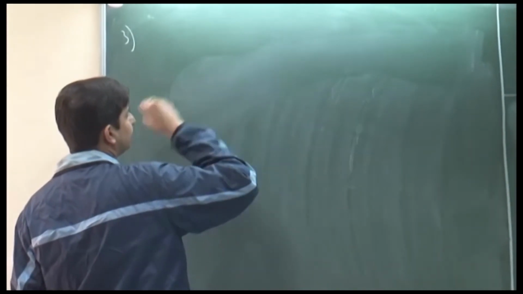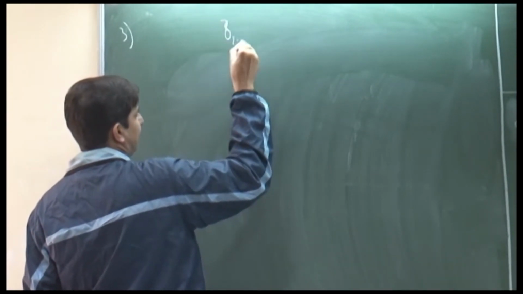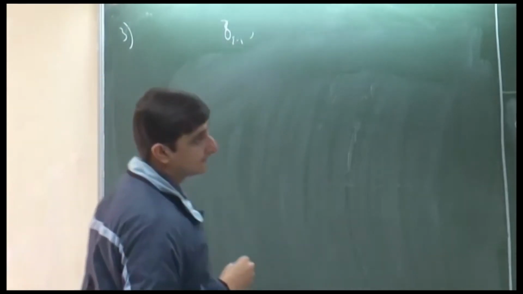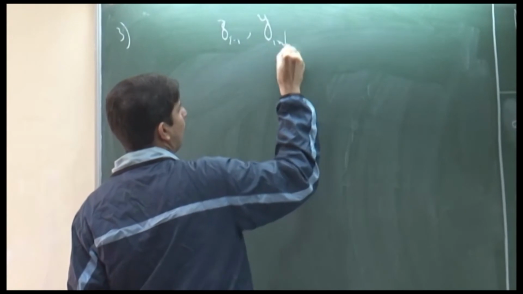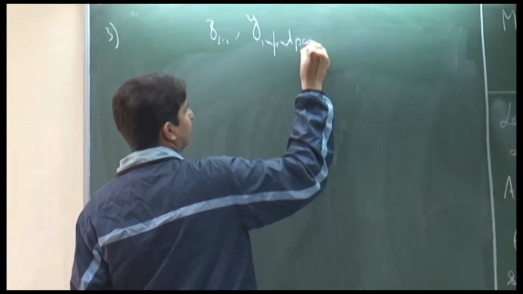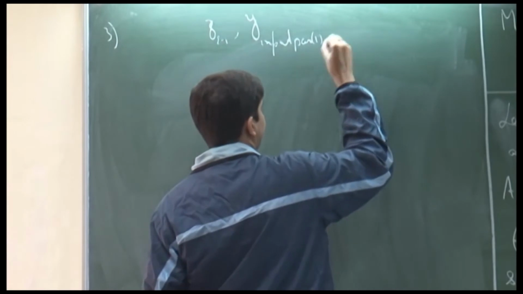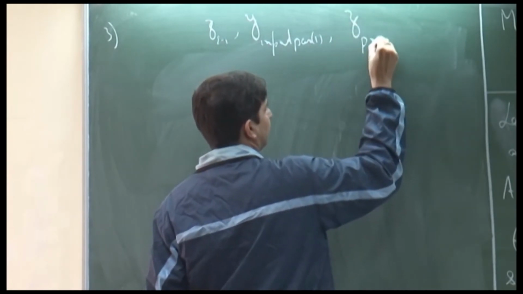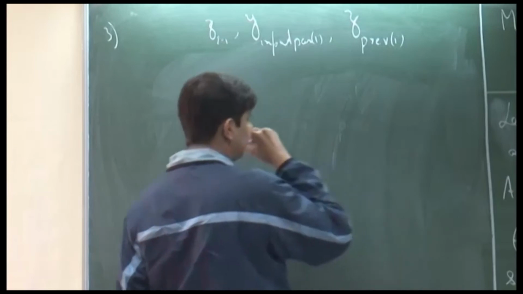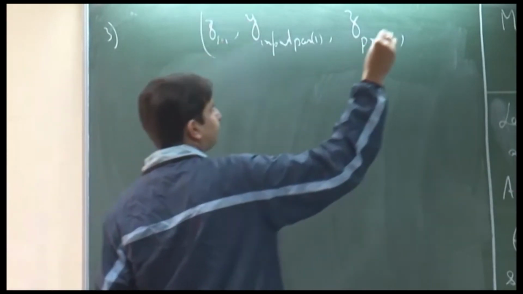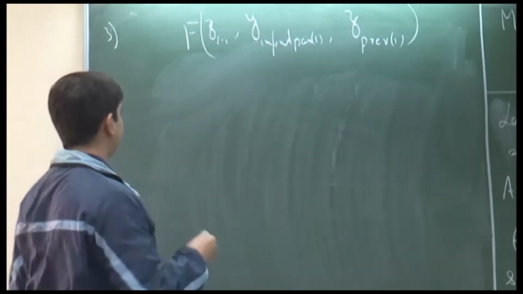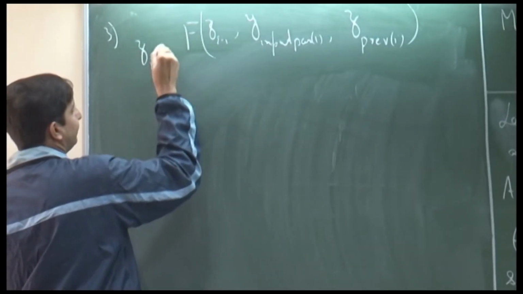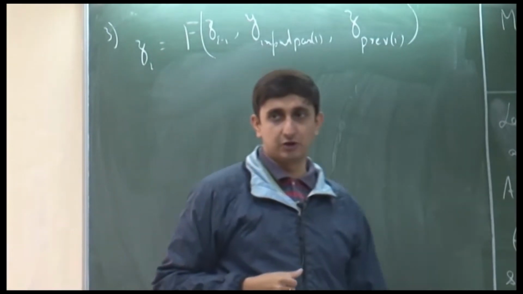Thirdly, what you need to check is that given snapshot Z_{i-1}, the bit y of input position of i, and Z previous of i, does the function F of this argument correctly give the ith snapshot or not.